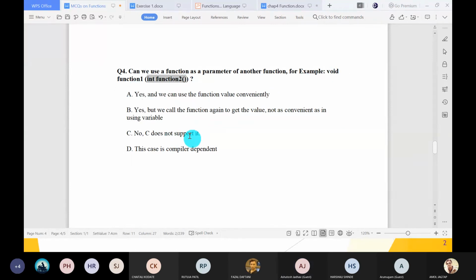Yes, we can use the function value conveniently. Or we call the function again to get the value, not as convenient as using a variable. Or no, C does not support it, and this case is compiler dependent. What is the correct output?